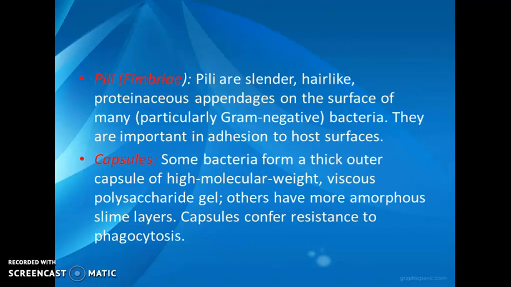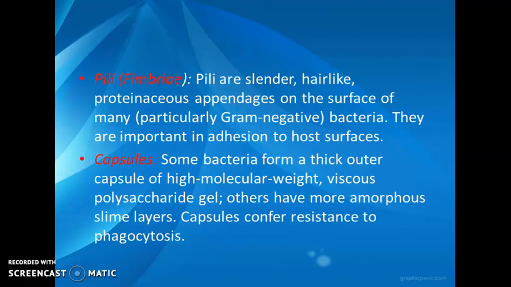Then another structure is capsules. Some bacteria form a thick outer capsule of high molecular weight, and its composition is mainly a viscous polysaccharide gel, while others have more amorphous slime layers.